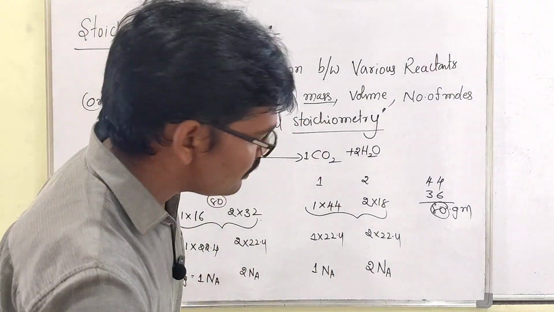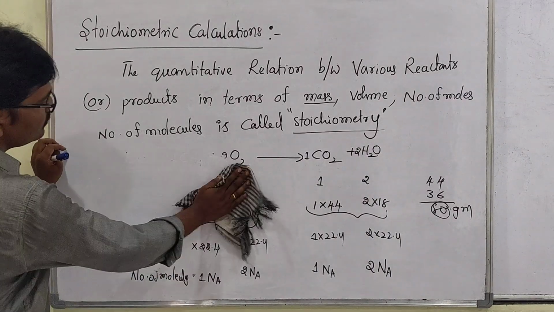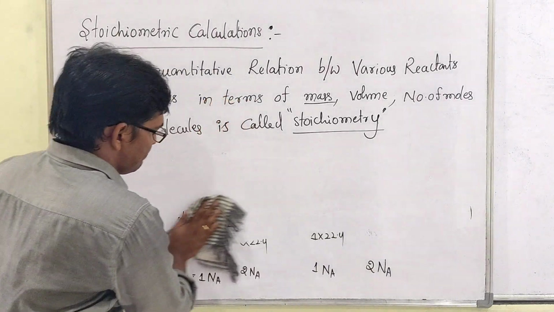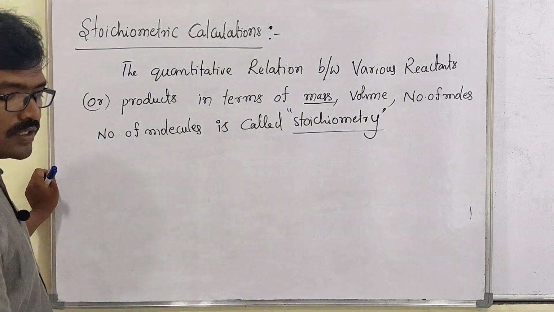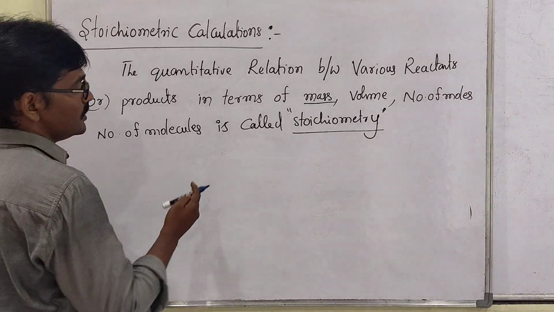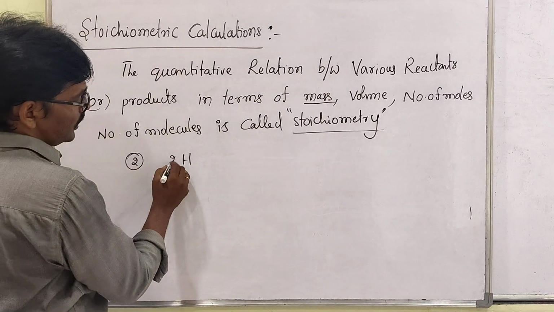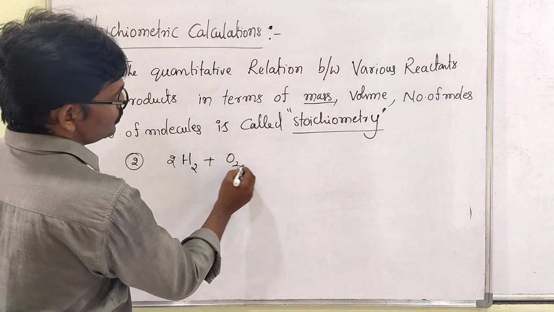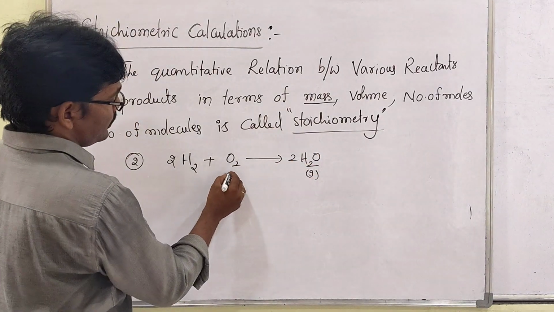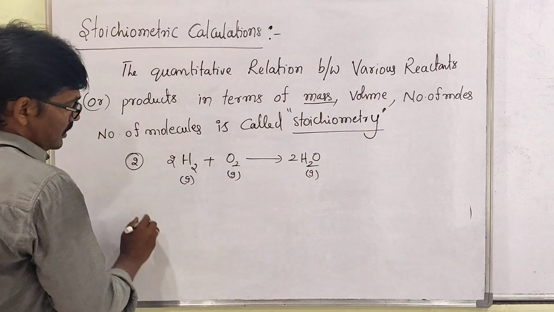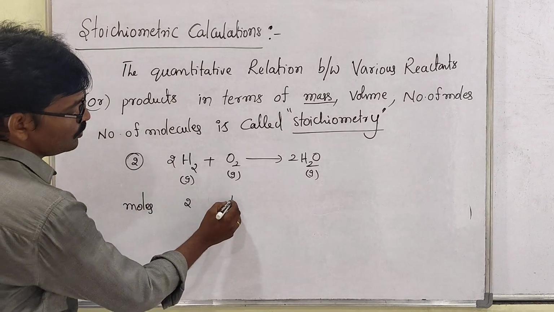Clear, my dear students? Then I will explain one more equation. Sir, with respect to moles, mass and volume, for example equation number 2: 2H2 plus O2 gives 2H2O. This is a gas, water vapor, this is a gas, and this is a gas. Sir, and the number of moles, tell me what you have to take. Here 2 moles, here 1 mole, here 2 moles.